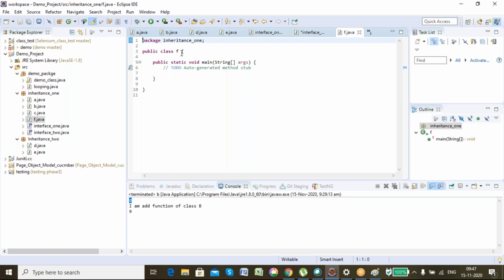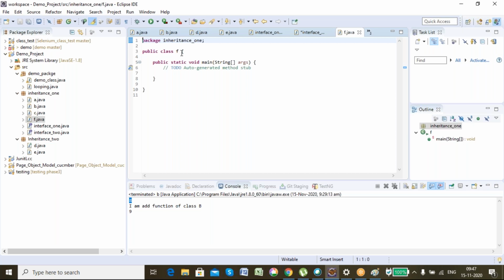Pratik, can you please repeat the second one? The second one is that multiple inheritance is allowed through interface, but multiple inheritance cannot be achieved through abstract class.